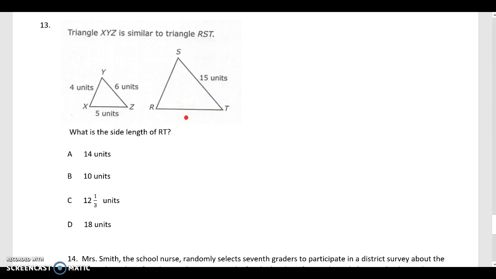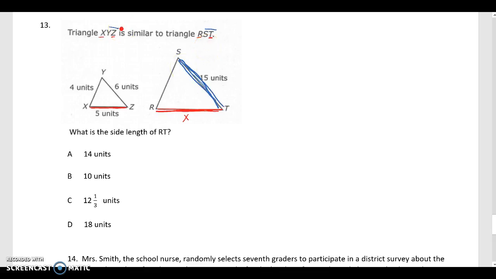Oops, hang on one second. It's working again. So RT is similar, so we know that is a corresponding side by looking up here, RT to XZ, so XZ. And so then let me find another set of corresponding sides. So I only have this one over here, so I'm going to have to use ST. Sorry, my lines are wavy.